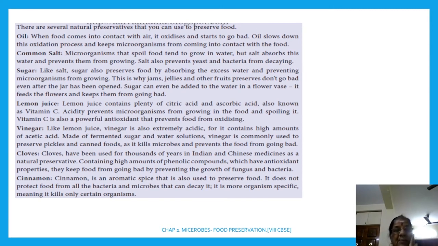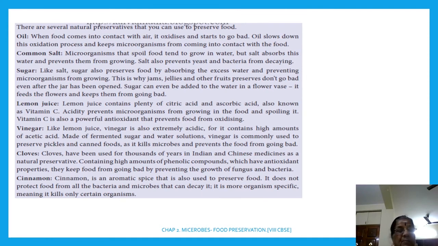Okay. Then lemon juice. Lemon juice contains plenty of citric acid, ascorbic acid, also known as vitamin C. Acidity prevents microbes from growing in the food and spoiling it. So vitamin C is also a powerful antioxidant that prevents food from oxidizing. I hope you understand. Definitely read this, this is a good question, right?